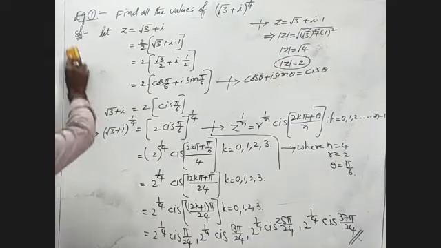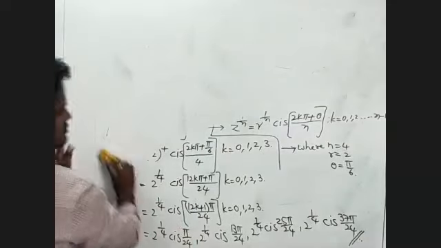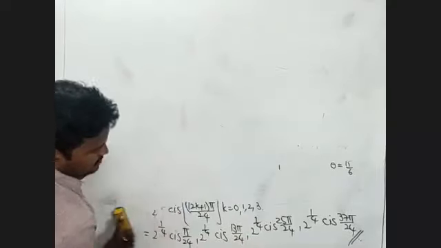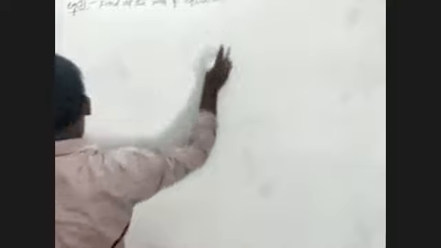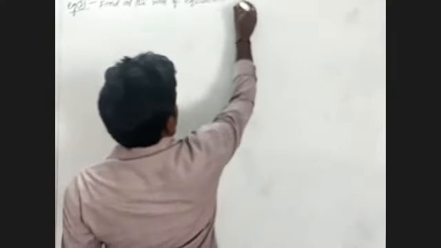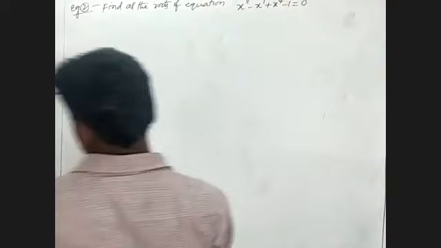Now I am going to the next one, that is example 2. Find all the roots of the equation x power 11 minus x power 7 plus x power 4 minus 1 is equal to 0.